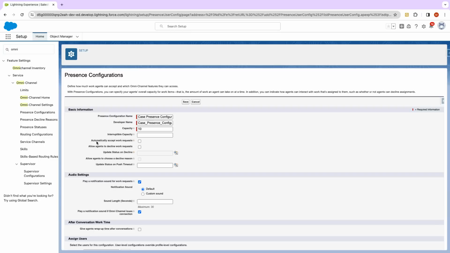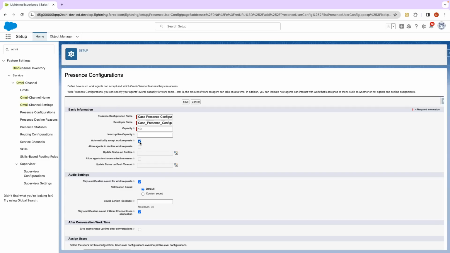Here we check a couple of checkboxes. Automatically accept work request. If you select this, then when a work item comes to the queue of that user, he will not have any option to reject it because work will get automatically assigned. In this case, cases will get automatically assigned to that user. Most of the time you will check it because you don't want your service representative to decline work, as your case will suffer.